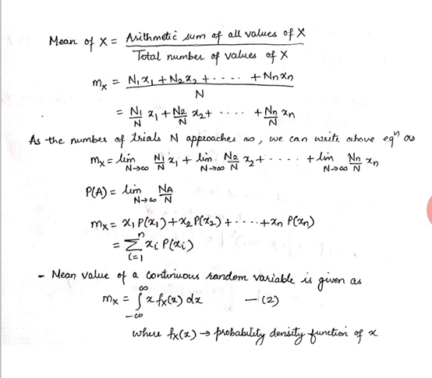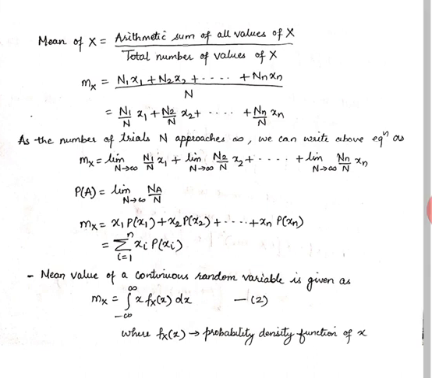Now for the mean value of a continuous random variable, instead of summation we will have integration. So integration from minus infinity to infinity, xi is nothing but x, and all these weighted probabilities are nothing but the probability density function. So mx for a continuous random variable will be given as the integral from minus infinity to infinity of x times fx(x) dx, where fx is the pdf, and it will be written as equation 2.